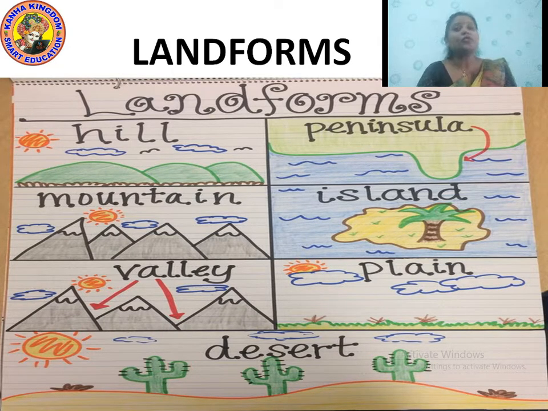Students, you have to make these types of landforms in your notebook. Draw them beautifully, color them and name them. I hope you have received it and understood. The first one is hill, second peninsula, third mountain, fourth island, fifth valley, sixth plain, and the last one is desert.